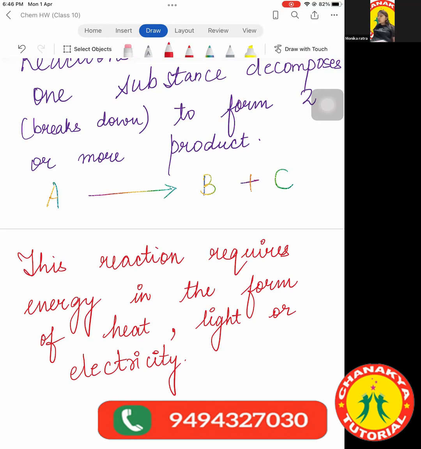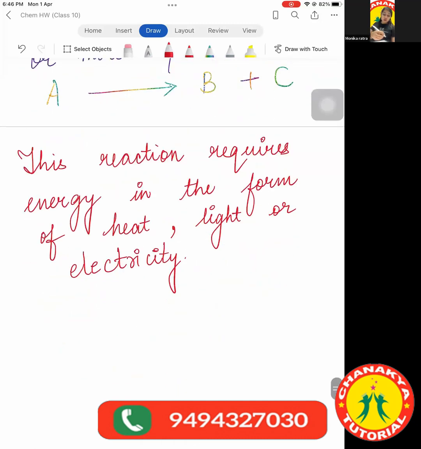So this reaction requires either heat, light, or electricity. Also, we have specific names for the reaction involving heat, the reaction involving light, and the reaction involving electricity. Let us look at it. So the first one is thermal decomposition reaction.